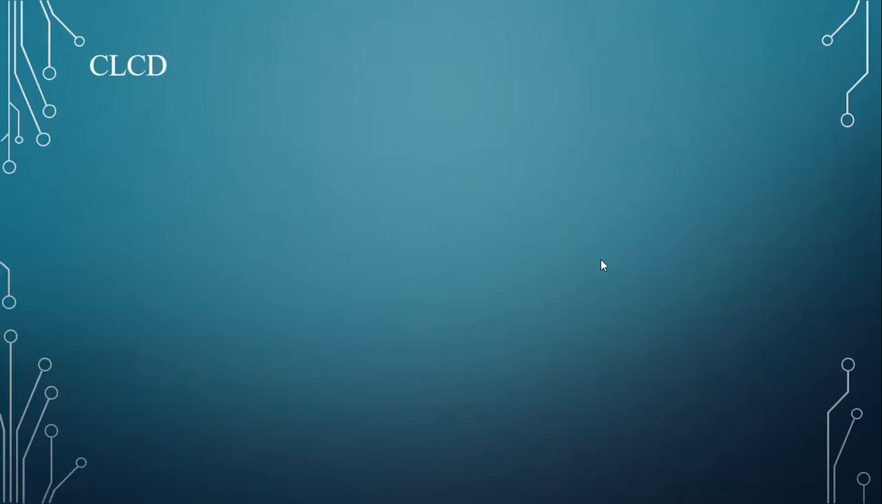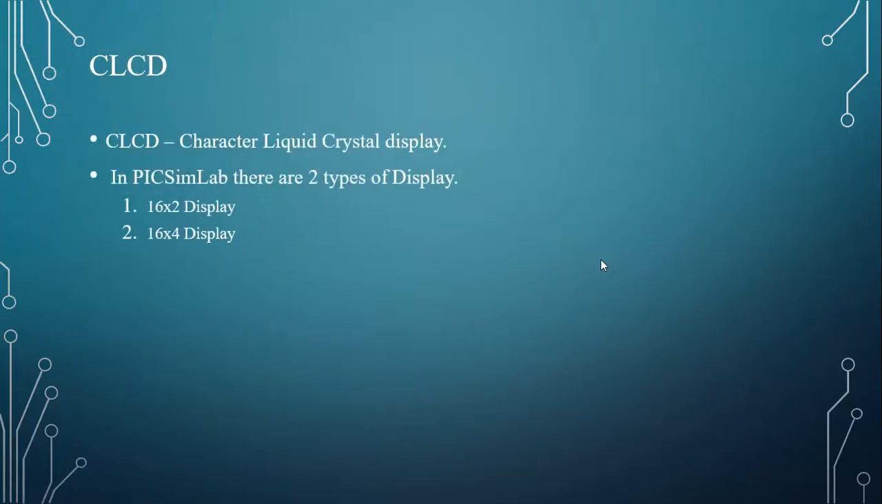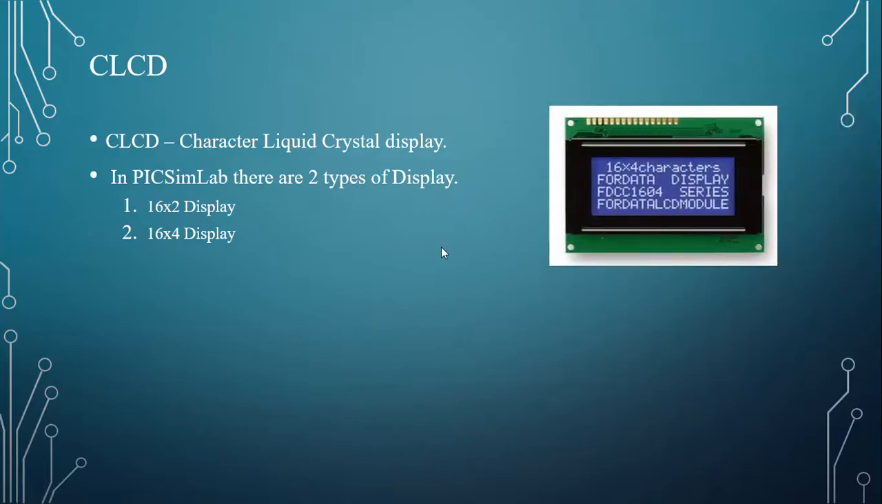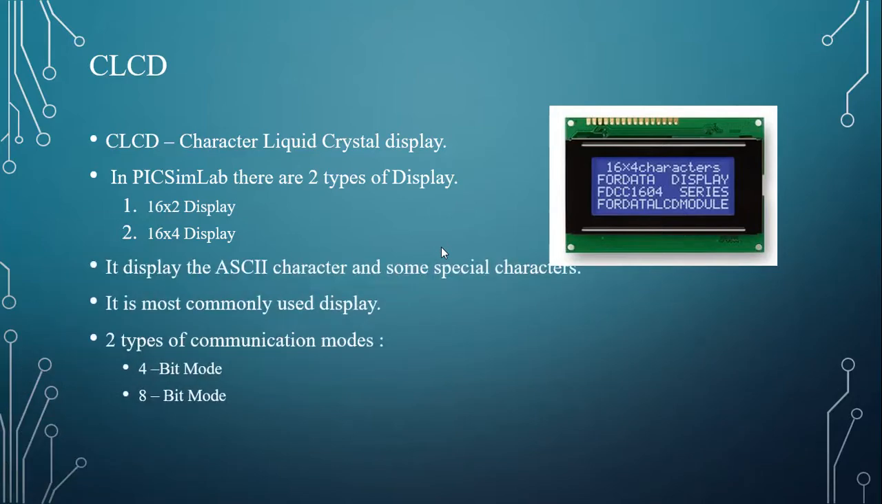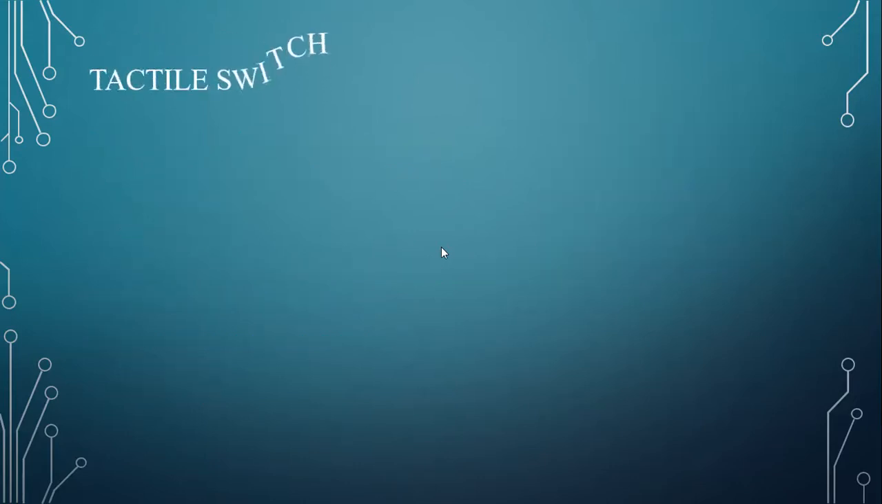Next, CLCD. What is CLCD? CLCD is a character liquid crystal display which is used in this project. In PixSimLab, there are two types of display: one is a 16 cross 2 display and the other is a 16 cross 4 display. We are going to use the 16 cross 4 display in this project. This displays ASCII characters and some special characters. There are two types of communication modes, 4-bit mode and 8-bit mode. Here we are going to use 4-bit mode.